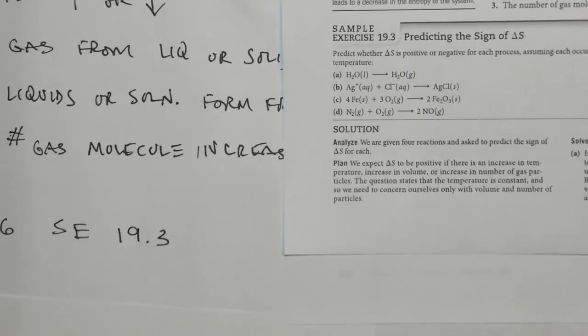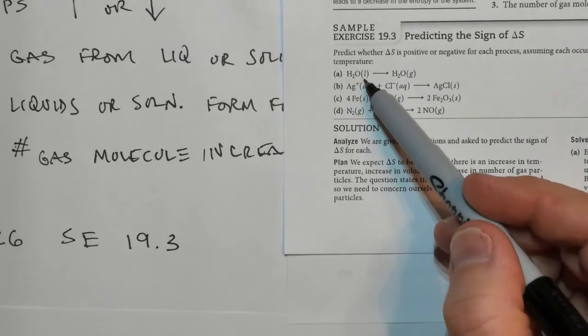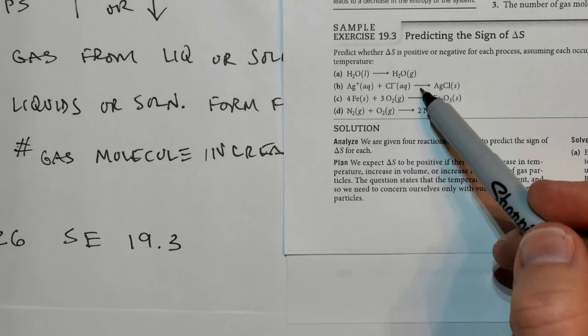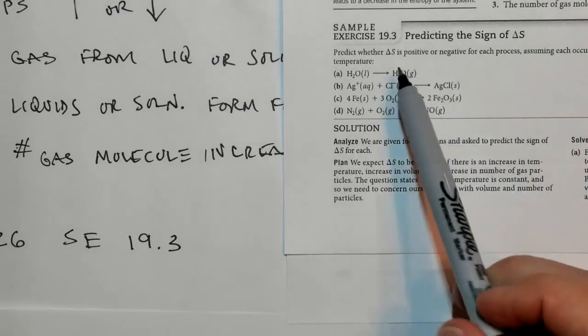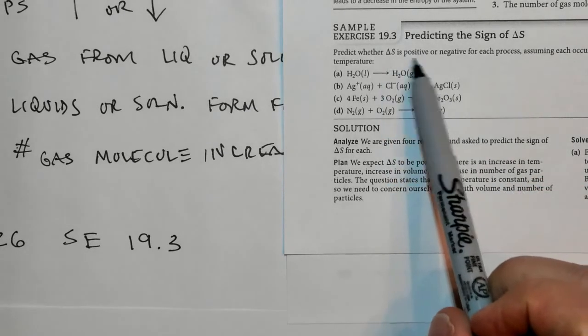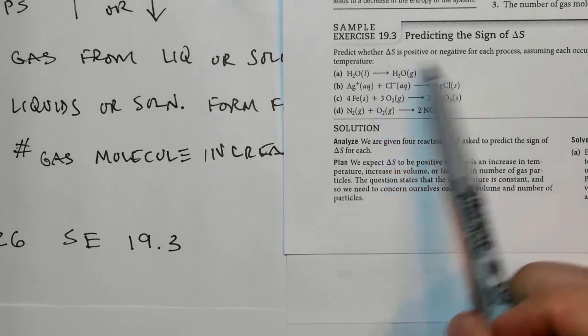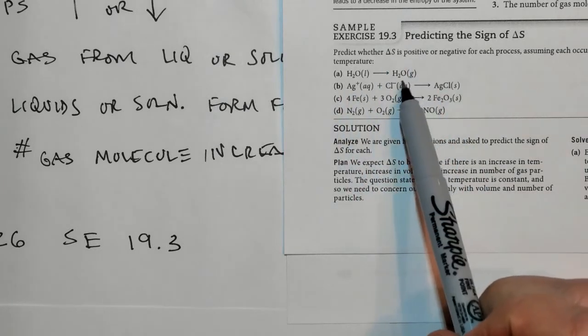So let's look at the first process here. We're going from H2O liquid to H2O gas. What will happen to the entropy change? Will the ΔS be positive or negative for each of these processes?